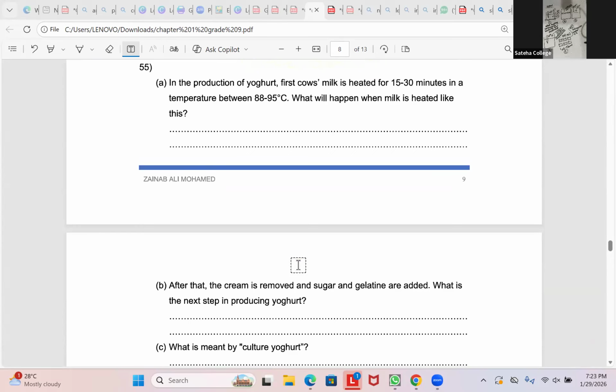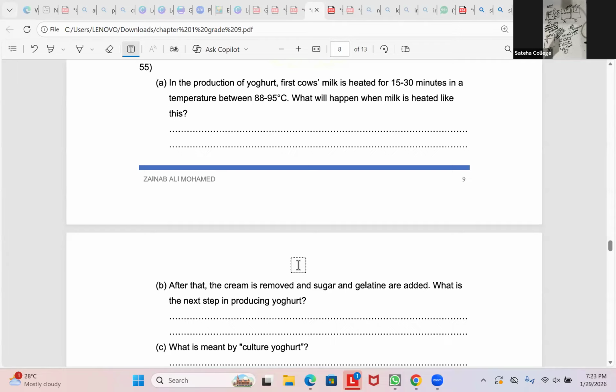Incubating means you're keeping it in a place where it's warm for some time so that the culture yogurt will get activated. Culture yogurt contains lactobacillus and streptococcus bacteria. So why are we incubating? We are incubating to grow the microorganisms. We wanted the microorganisms to activate.